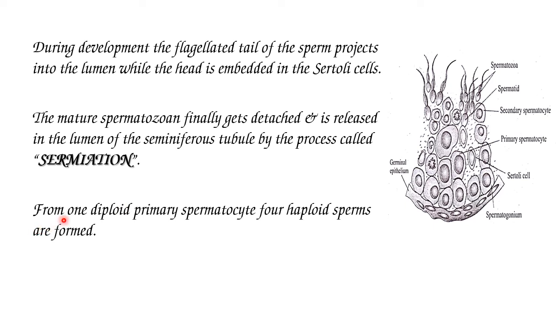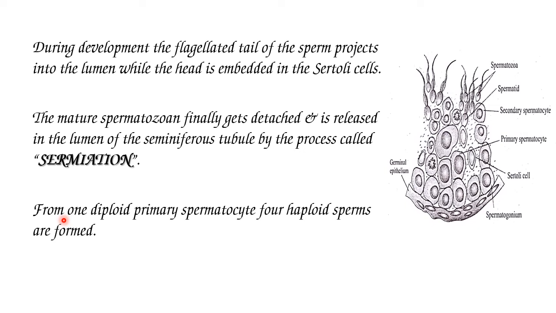From one diploid primary spermatocyte, four haploid sperms are formed. So based on this statement, you may get some mathematical questions. Suppose 600 spermatozoa are produced. Then how many primary spermatocytes are involved in the production of 600 haploid spermatozoa?